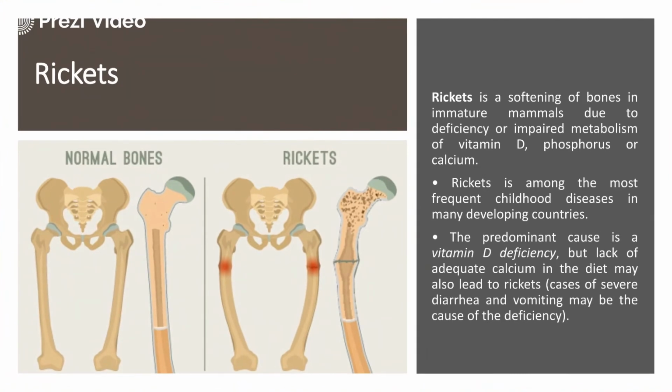Then this is rickets, vitamin D deficiency. You can see the change in the bone structure from normal bones to the rickets condition. It causes softening of the bones in immature mammals due to the deficiency of vitamin D, phosphorus, or calcium. Rickets is among the most frequent childhood diseases in many countries. The predominant cause is vitamin D deficiency, but lack of adequate calcium in the diet may also lead to rickets.